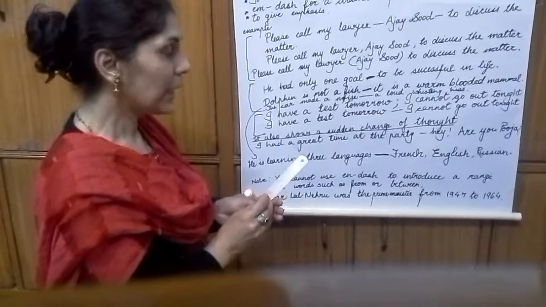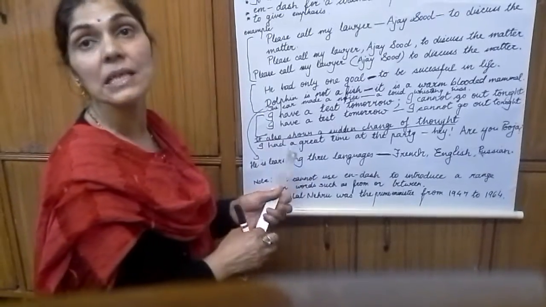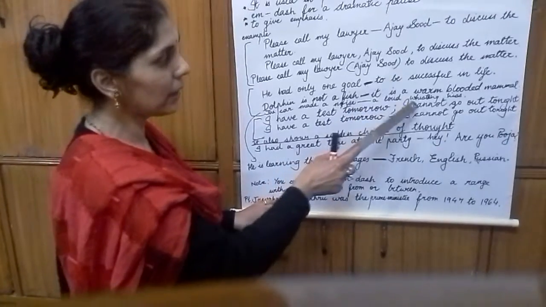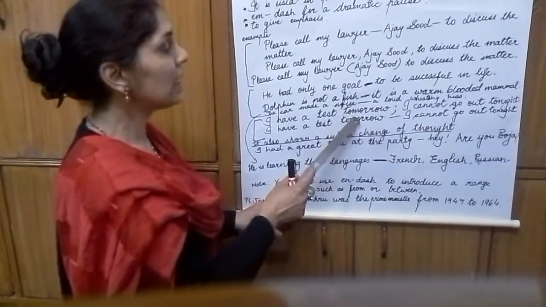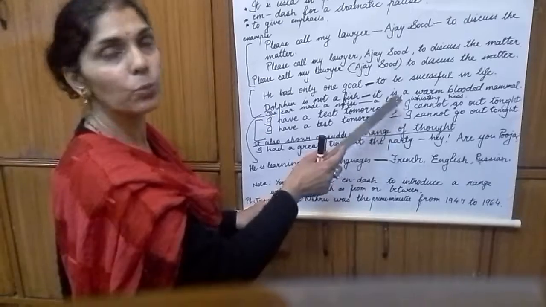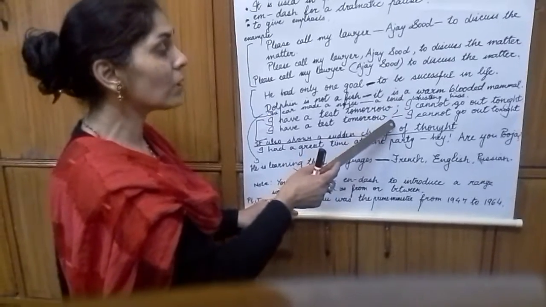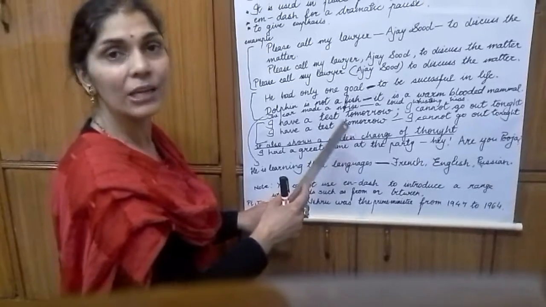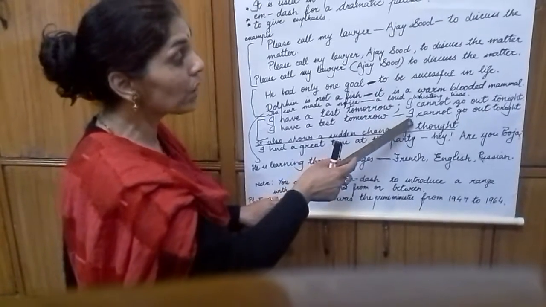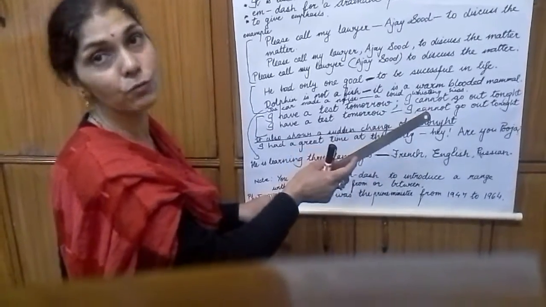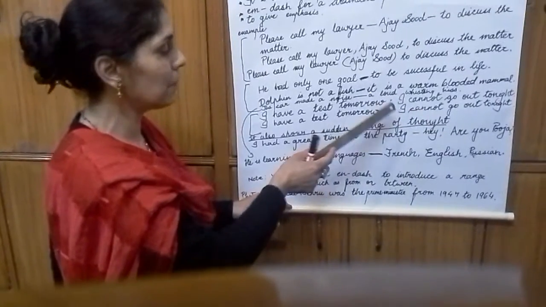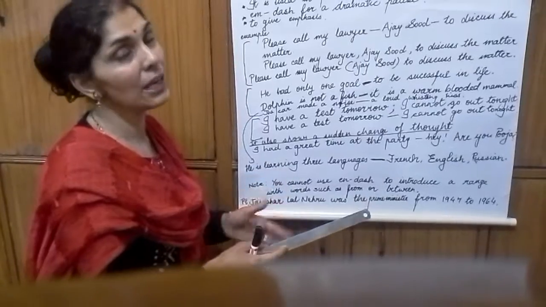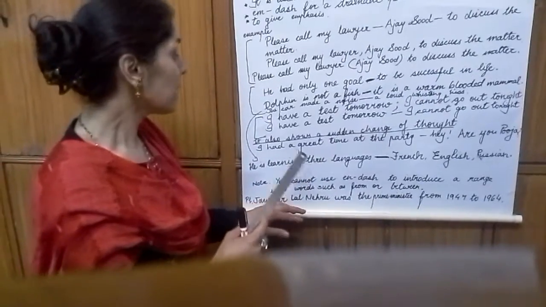I will tell you that you can also replace a semicolon with an em dash. I have a test tomorrow; I cannot go out tonight. These two independent clauses you have joined with a semicolon. You can also use an em dash in place of it. I have a test tomorrow—I cannot go out tonight. So to give emphasis to the second part of the sentence, you have used an em dash here. But make it a point that you use an em dash in informal kind of writing.